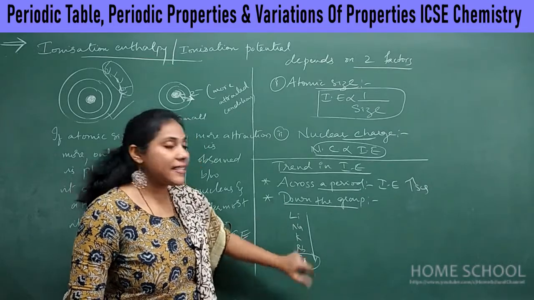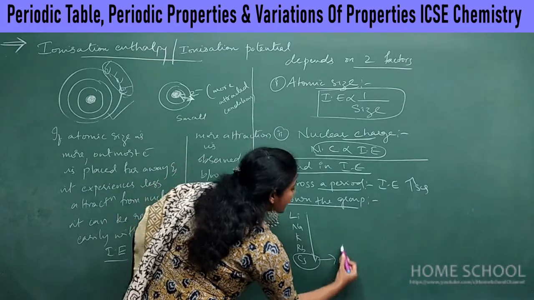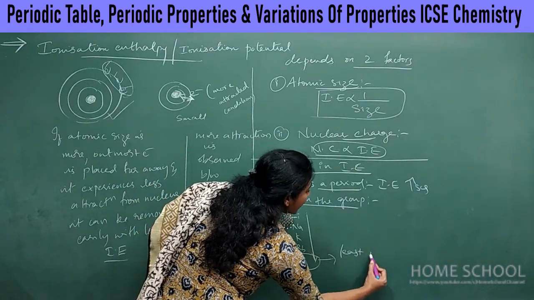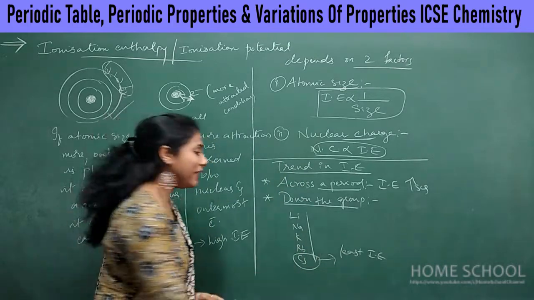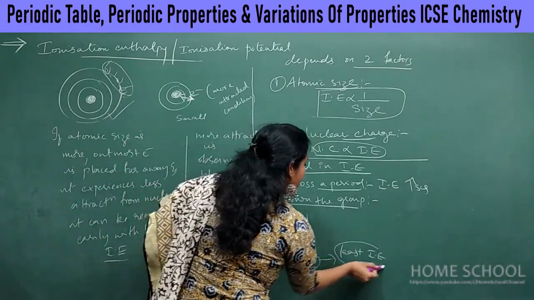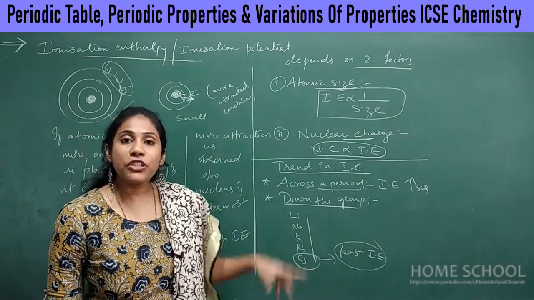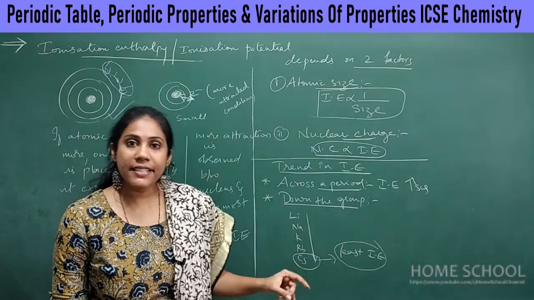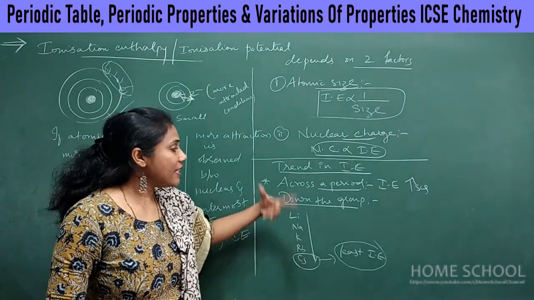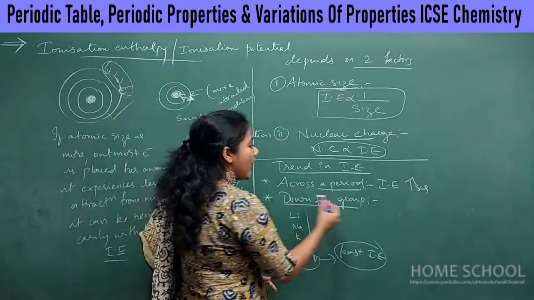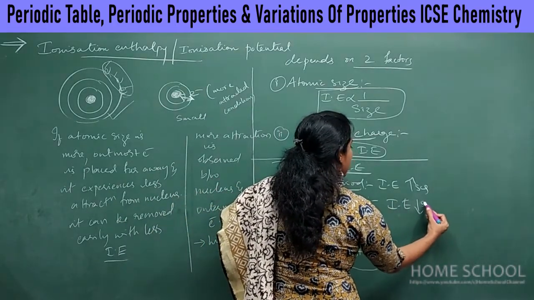That means cesium is the largest element, and cesium has the least ionization enthalpy among all elements in the periodic table. Remember this point, it is very, very important for competitive examinations. Which element has the least ionization potential? It is cesium, because of its large size. So down the group, ionization enthalpy decreases.